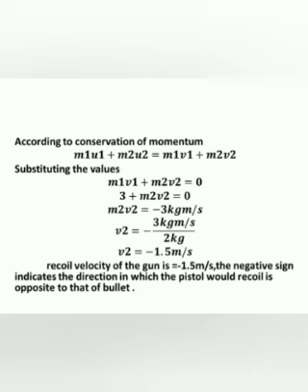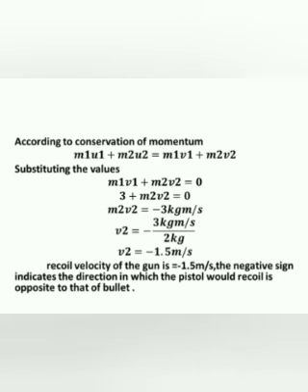Initial momentum becomes 0. Then m1 v1 plus m2 v2 is equal to 0. We know m1 v1, the final momentum of the bullet, which we already found to be 3. So 3 plus m2 v2 is equal to 0. Then m2 v2 is equal to minus 3 kilogram meter per second.